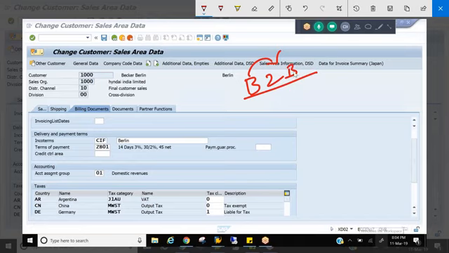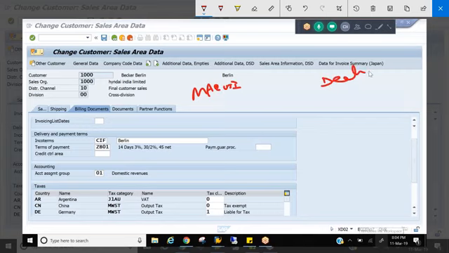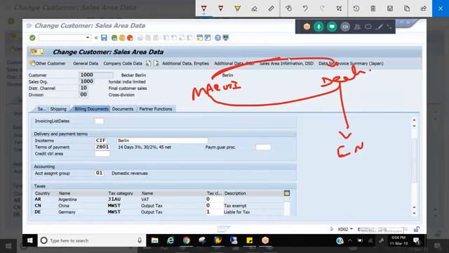So terms of payment. So it's a continuous business. Let's take Maruti as an automobile manufacturing company. And how do they sell their goods? Through dealers, right? Dealer is also a business. So it's a continuous process, right? Like Maruti will manufacture the car, send it to the dealer, and the dealer will send it to the end customers. So this business between Maruti and its customer, the dealer, is a continuous business.